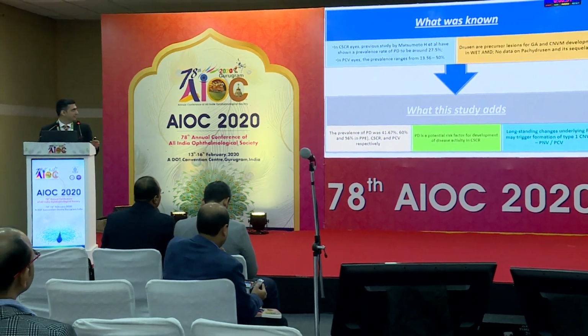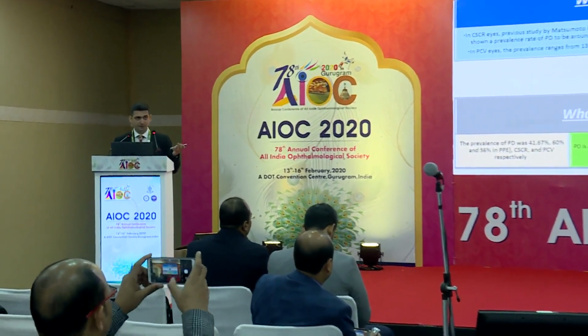The current study shows that the prevalence of pachydrusen in CSR eyes was much more as compared to the other eyes. And we know that drusen are a precursor for geographic atrophy and CNVM development in wet AMD. But this is probably the first study to demonstrate that pachydrusen could be a potential risk factor for development of disease activity in the form of leakage in CSR, and also it may lead to development of type 1 CNVM in the form of pachychoroid neovasculopathy and PCV.